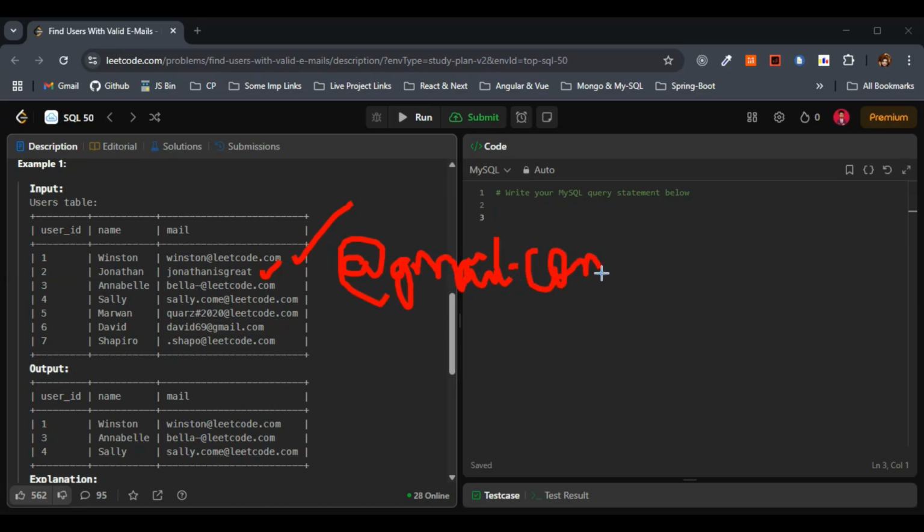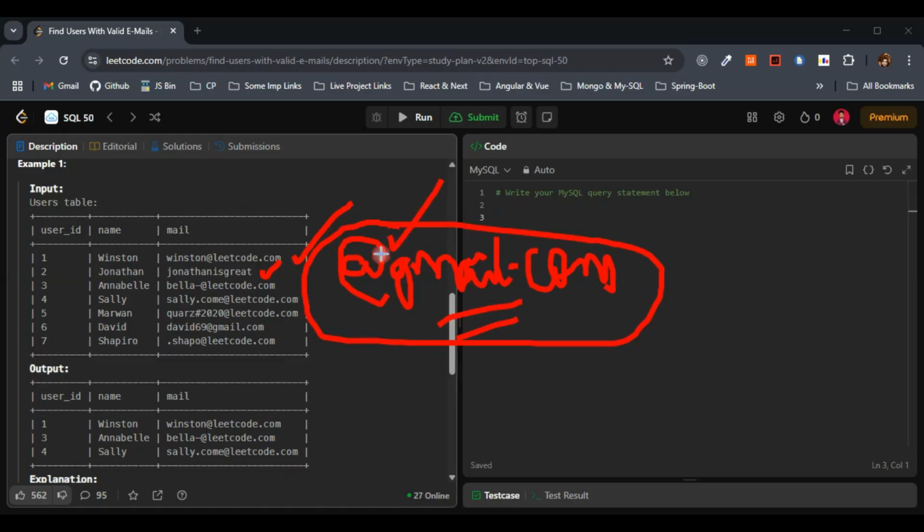@gmail.com at the end. Jonathan is great, no doubt, but he does not have this one. What do you call this one? Domain @gmail.com. So we will not consider this one. This is fine. So the third one, for Annabelle, we can have this one in the question.